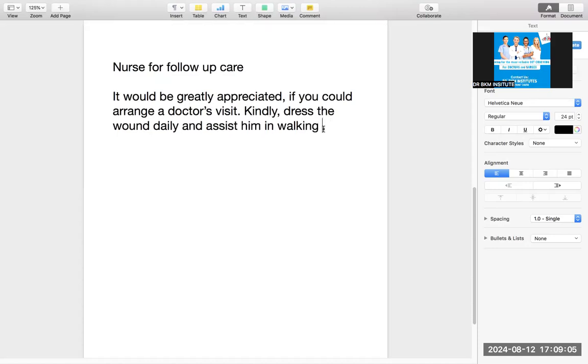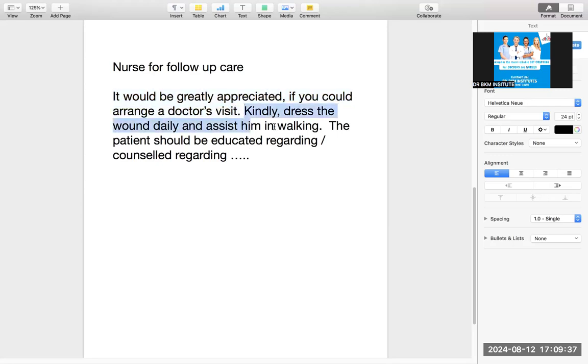Now when you are making the third sentence, you have made two different kinds of sentences. It is a simple sentence. Then this is the imperative sentence. Now you should make one passive voice. The patient should be educated regarding... Means whatever is given, the patient should be counseled regarding this and this thing. So now the third sentence is always a passive voice so that you can tell the examiner, I know these kinds of sentences, I know imperative sentences, now I know passive voice.